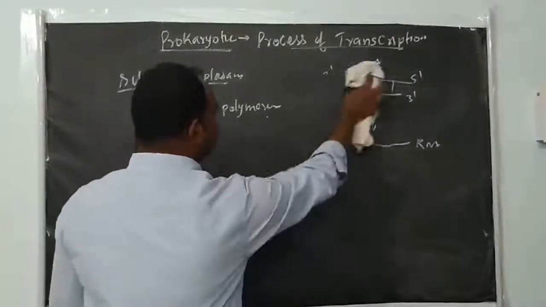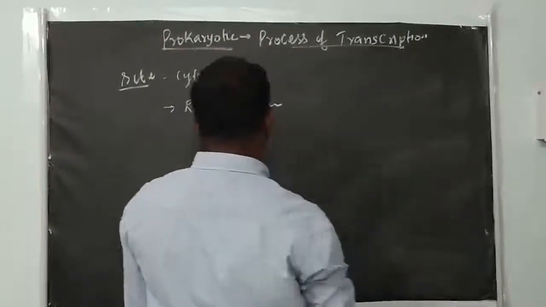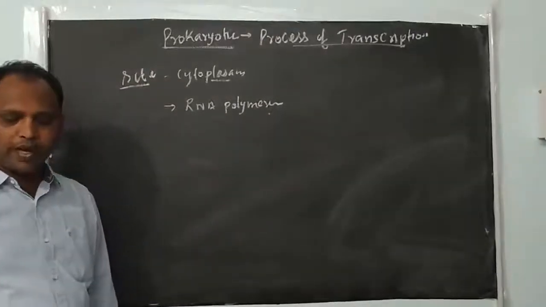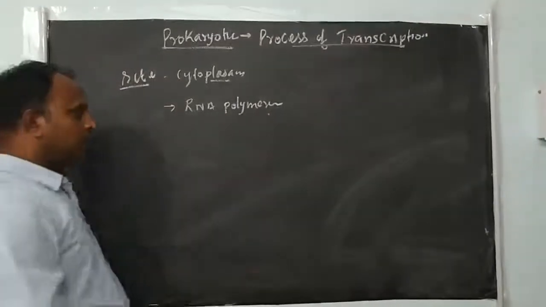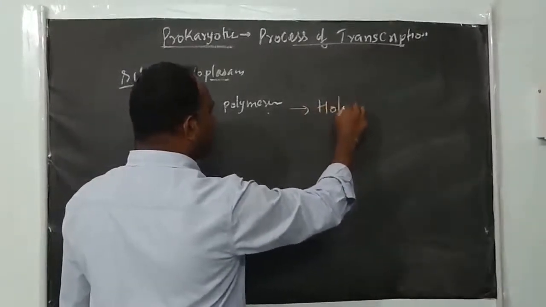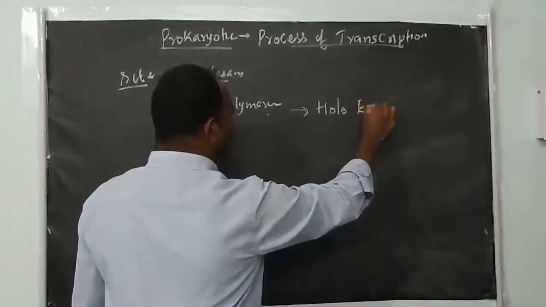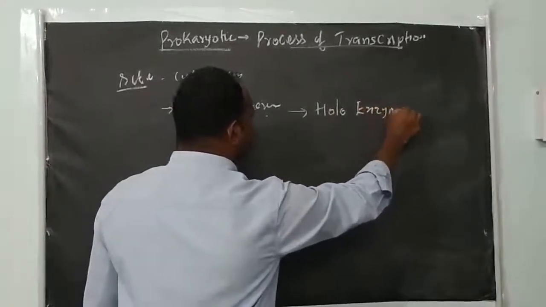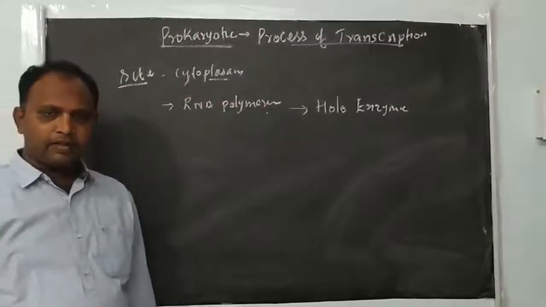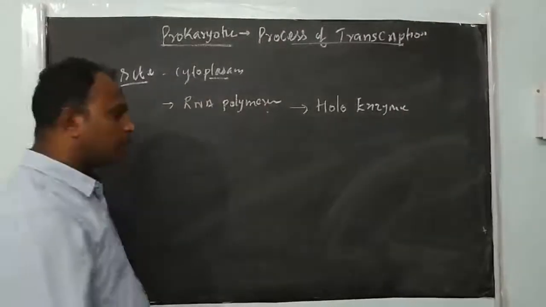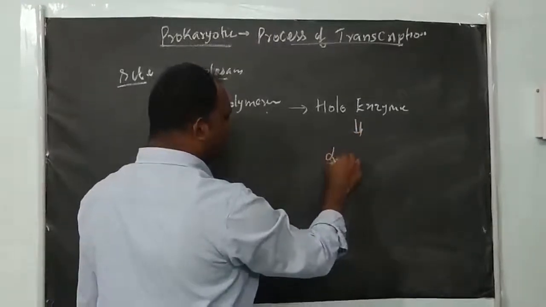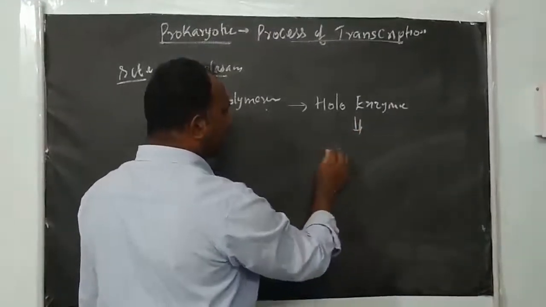And before going into the process of transcription, we will study this RNA polymerase, the prokaryotic RNA polymerase. This prokaryotic RNA polymerase is a holoenzyme. Holo means it's a complete enzyme, made up of different types of polypeptides.